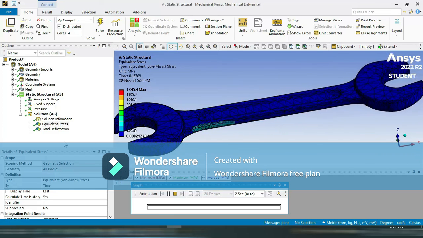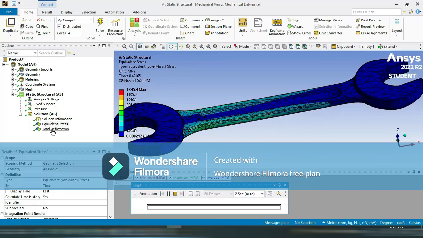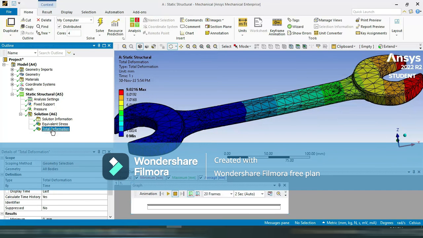Again, if you want to see the total deformation, just go here and click on here. Okay, so you can see that this portion is fixed, so it will not move. But if I apply the force here, that portion, this red color portion, is showing the maximum shift, that is maximum deformation.